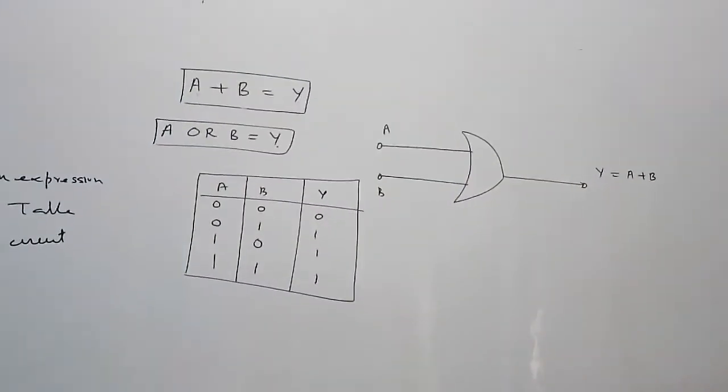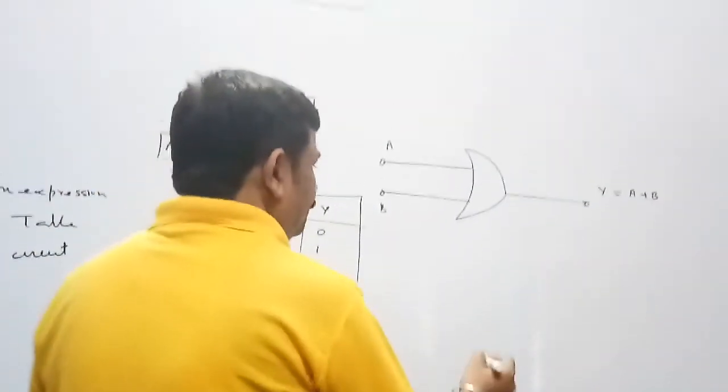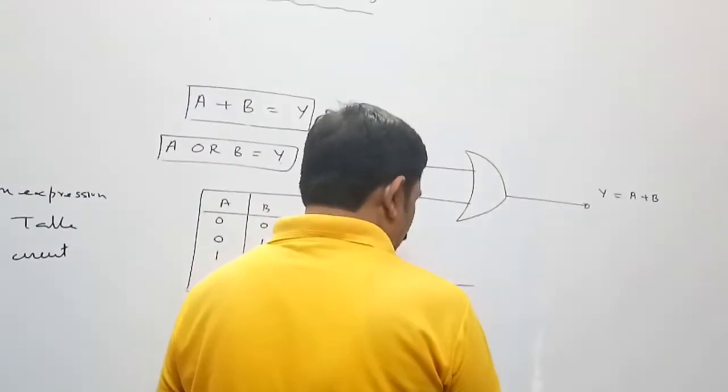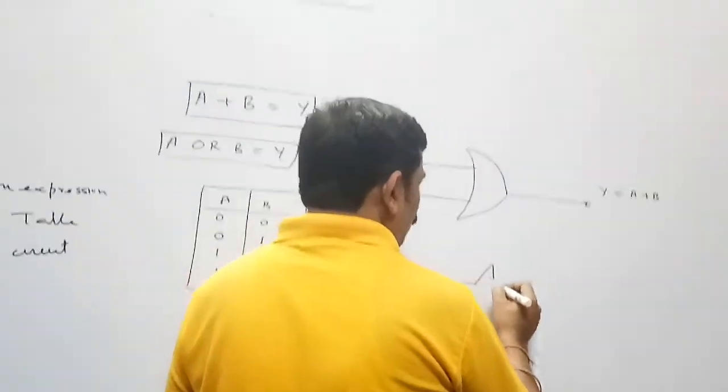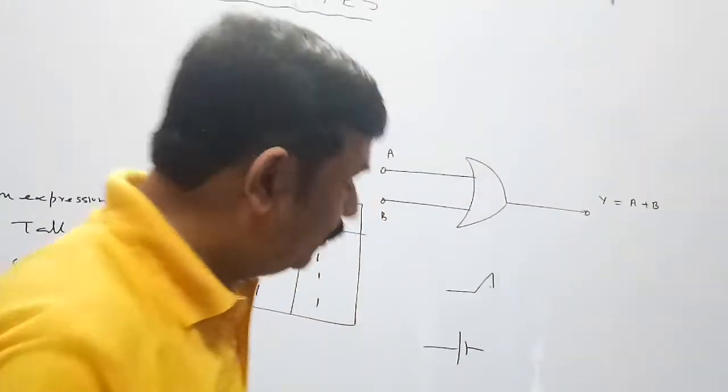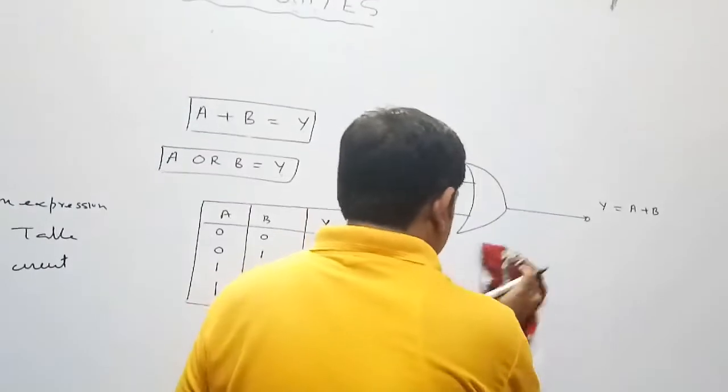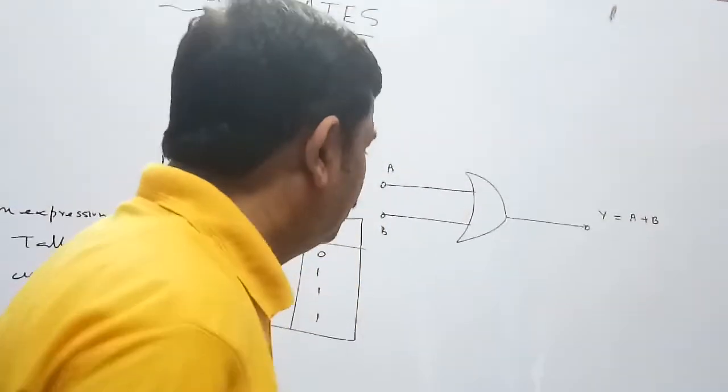Now how do we design OR gate using an analog circuit? Suppose we have taken a cell, two batteries, two keys, and a bulb.